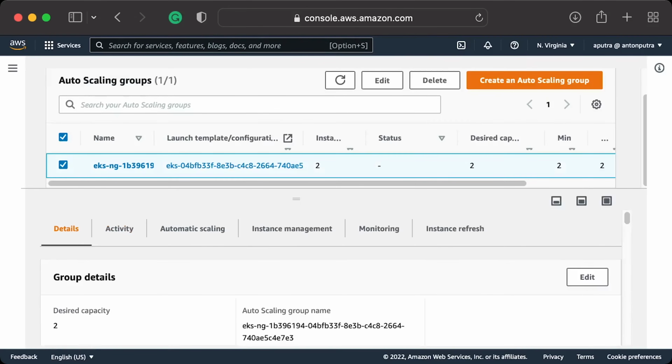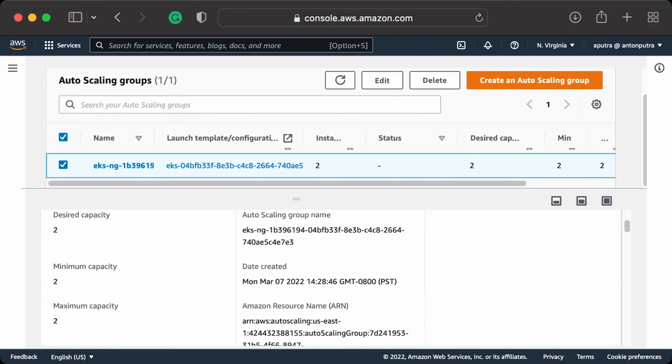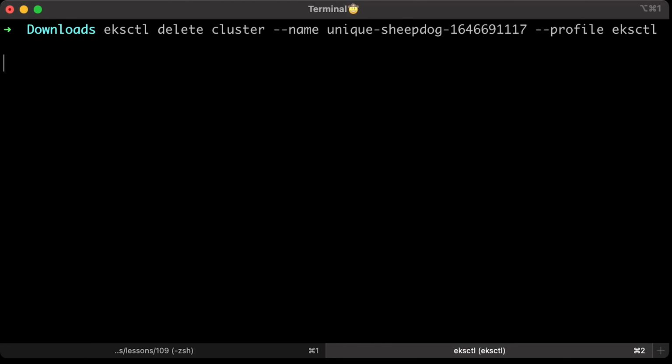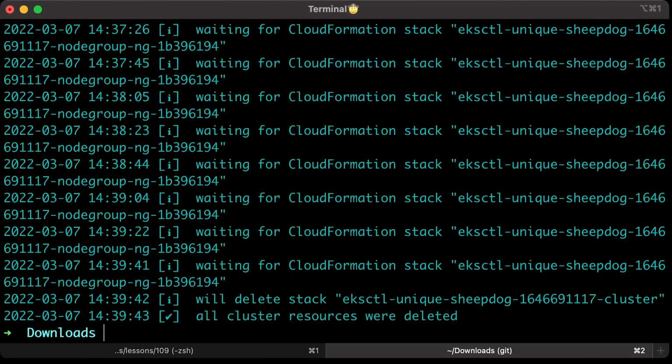However, you need to deploy an additional component, Cluster Autoscaler, if you want EKS to automatically scale the number of nodes. We will do it later in this video. Right now, desired capacity is equal to the minimum and maximum number of instances. Let's copy this name, as we need it to destroy the cluster. Destroying a cluster is as simple as changing create to destroy and providing a name for the cluster. Be careful, it won't ask you to confirm.